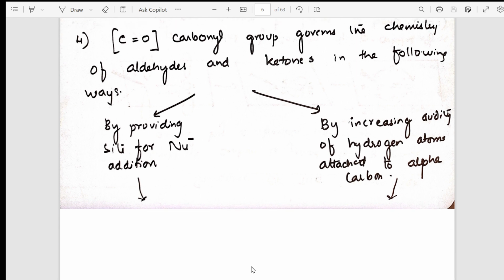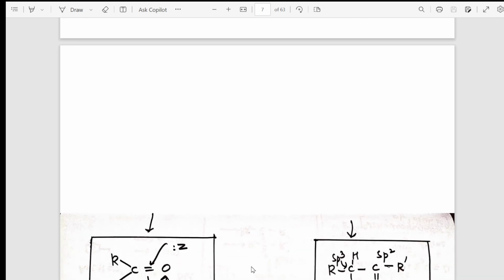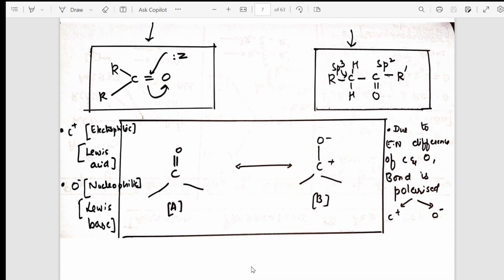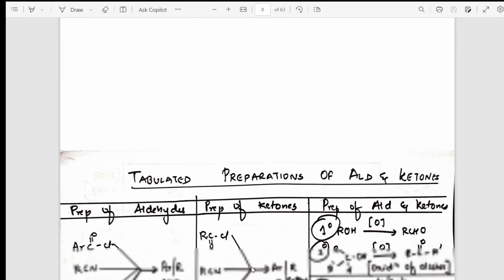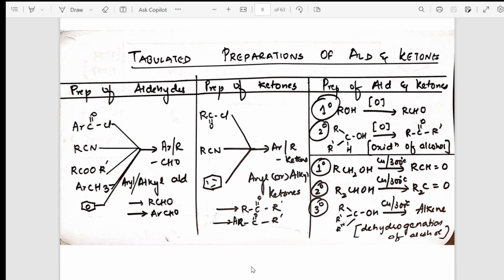Based on the concept of the structure of the carbonyl compound, I have extended this further. A few empty spaces are there in between, students, only while clicking the photo with the camera. I have explained what happens because of the carbonyl group, how the nucleophile attacks, and due to the electronegativity difference why the bond is polarized. Everything I have explained, so the complete reasoning is given till here. From there, I'm going to conclude this concept and then start with the preparations of aldehydes and ketones.